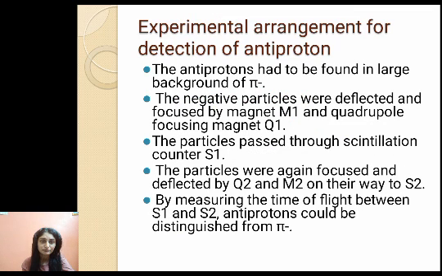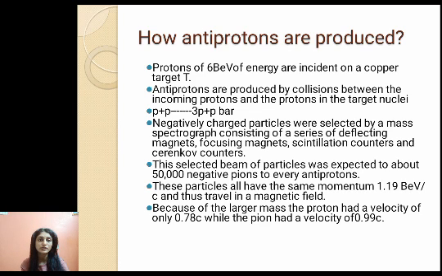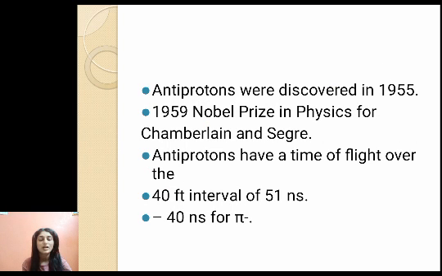So here the particles were again focused and deflected by Q2 and M2 on their way to S2, and by measuring the time of flight between S1 and S2, antiprotons could be distinguished from pi minus, because negative pions and antiprotons have different time of flight. So for antiprotons the time of flight is 51 nanoseconds, and for negative pions 40 nanoseconds. By checking the time of flight for the two, you can distinguish whether it is antiproton or negative pion.